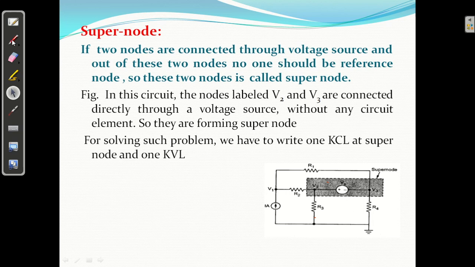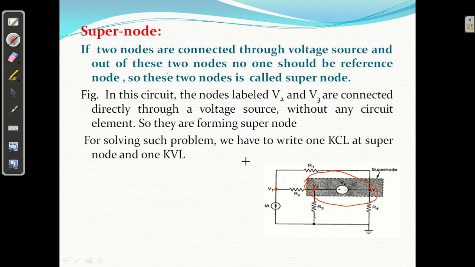Super node. What is a super node? You can say here these are the nodes: node number 1, node number 2, node number 3. So you can say here these two nodes, node number 2 and 3, are connected through a voltage source. If two nodes are connected through a voltage source, clear? These two nodes are forming a super node. If two nodes are connected through a voltage source, it is called a super node. So this is one node, actually it is a super node.